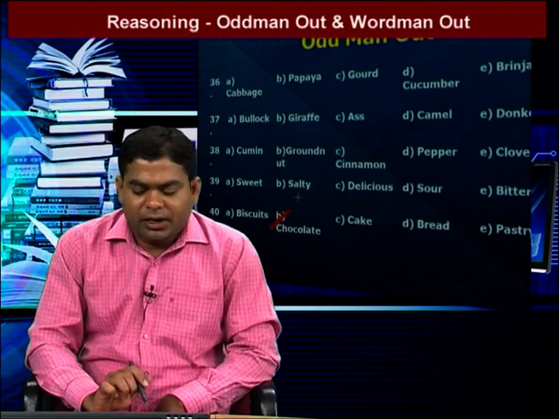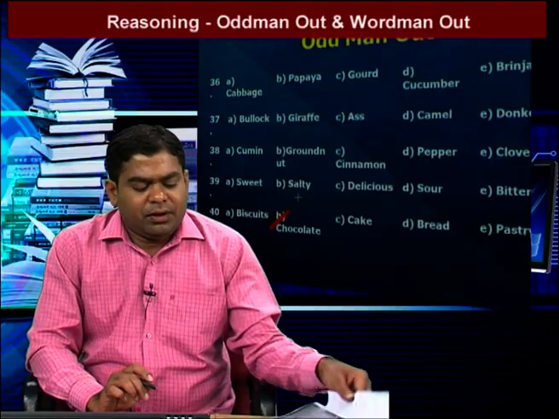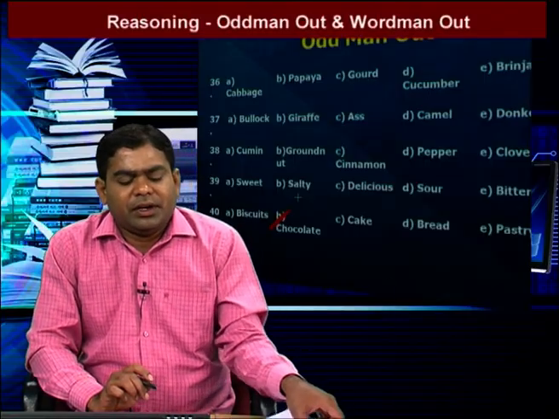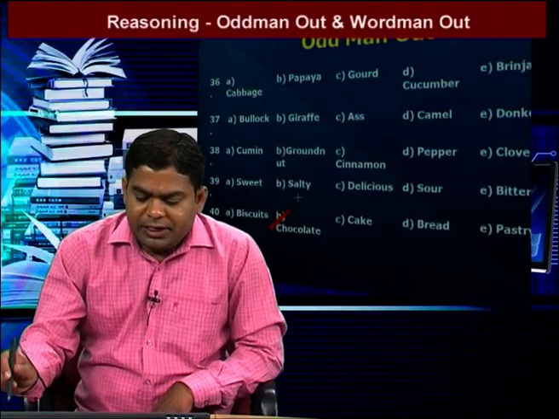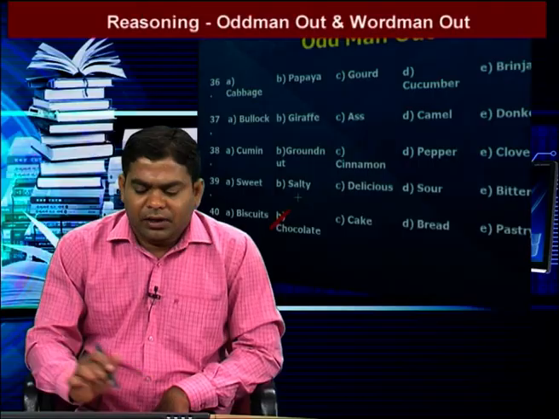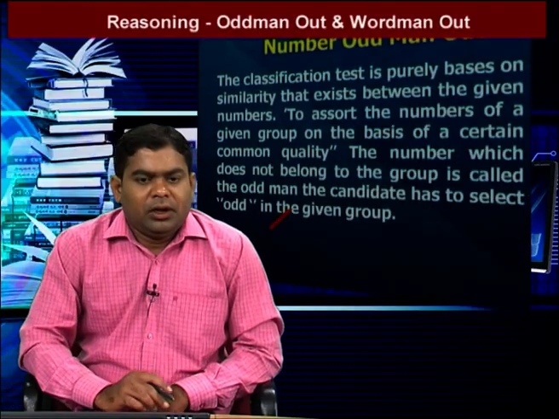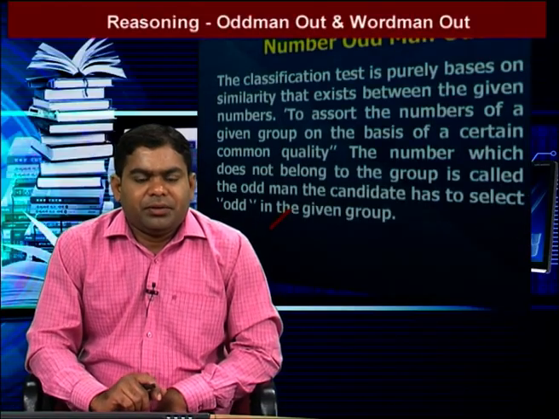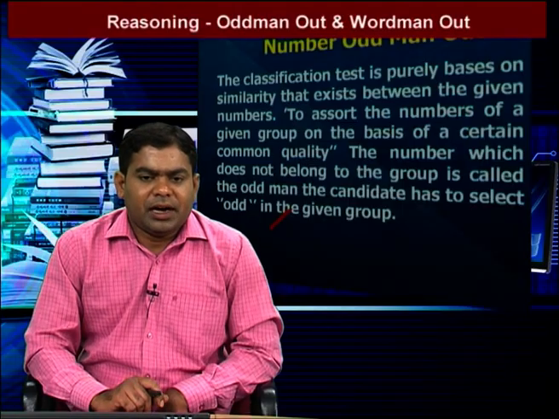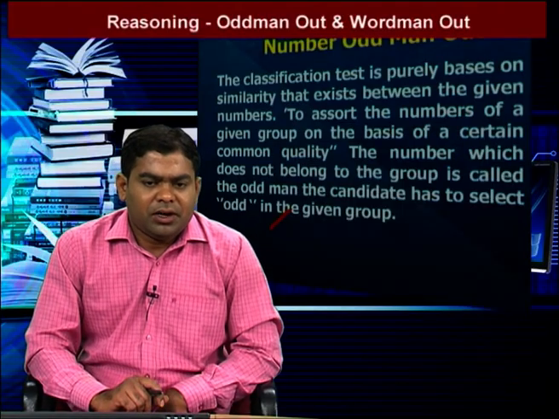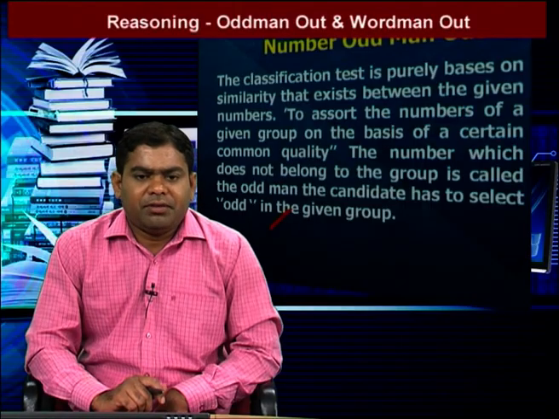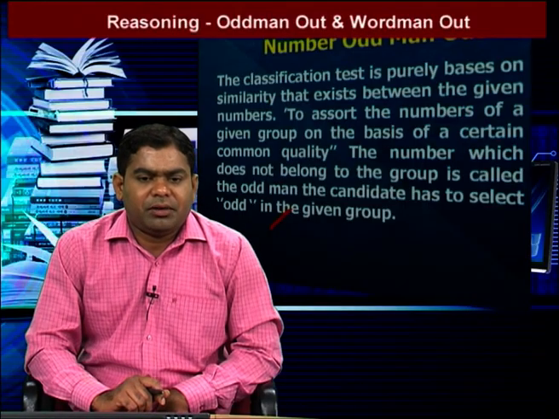So we go to the next one: number odd man out. In number odd man out, the questions are based on addition, subtraction, multiplication, division, squares and cubes. The classification test is purely based on the similarity that exists between the given numbers, to assert the numbers of a given group on the basis of a certain common quality.